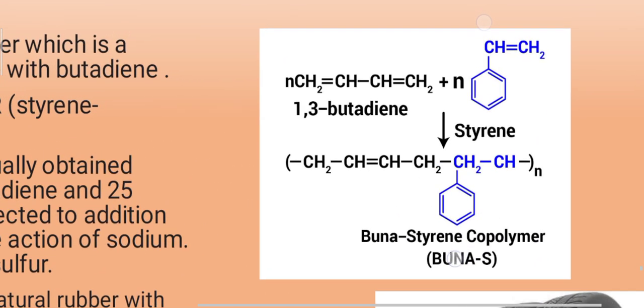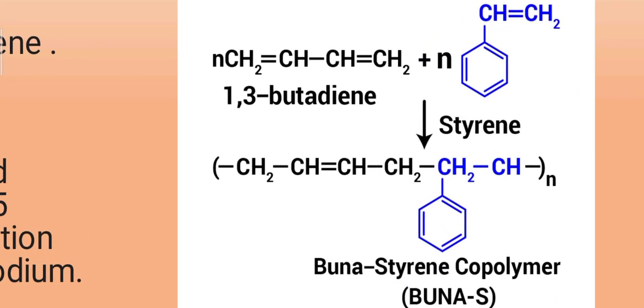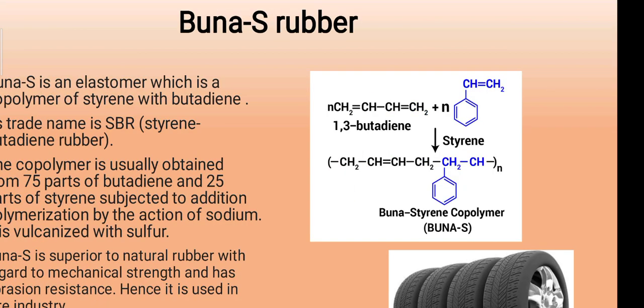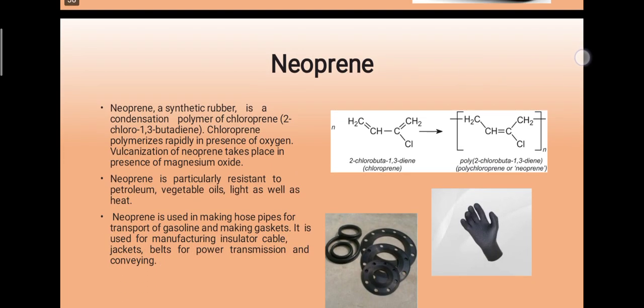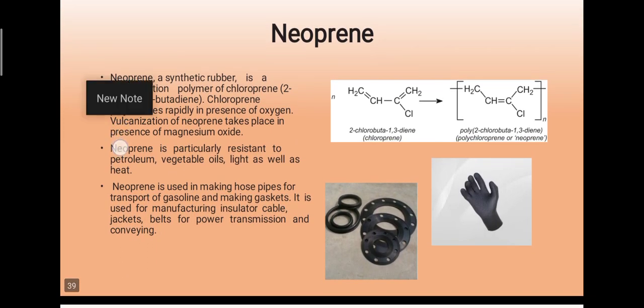Now, in the reaction you see, 1,3-butadiene when it combines with n molecules of styrene, from that we will get CH2, CH double bond CH, CH2, CH2, CH and n. Here double bonds open of the styrene and come to single bond, and from that what we'll get is the Buna styrene copolymer, also called Buna S rubber. In the picture you can see it is used for making such type of tires or tire cords. Later on, neoprene.